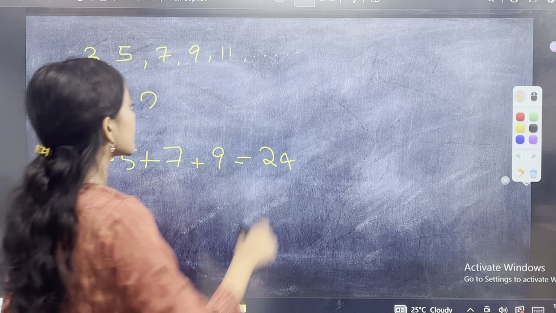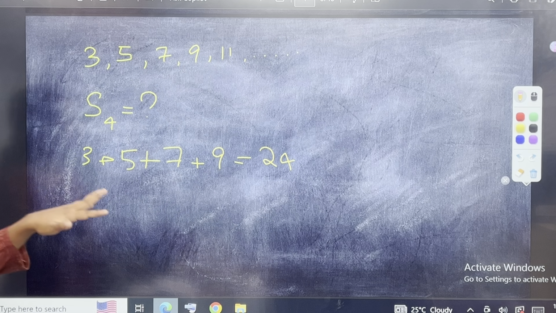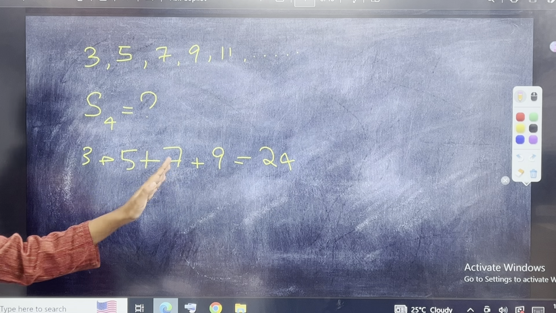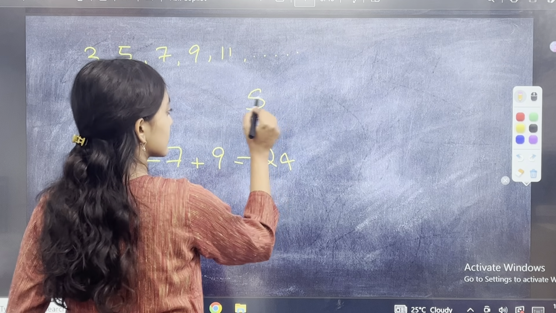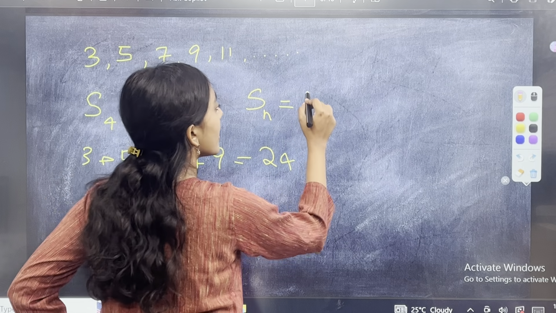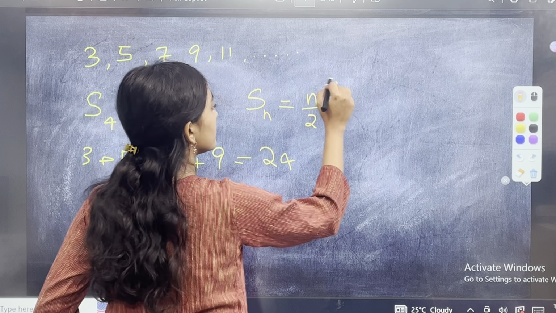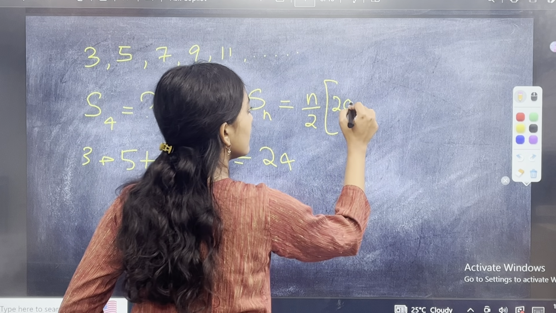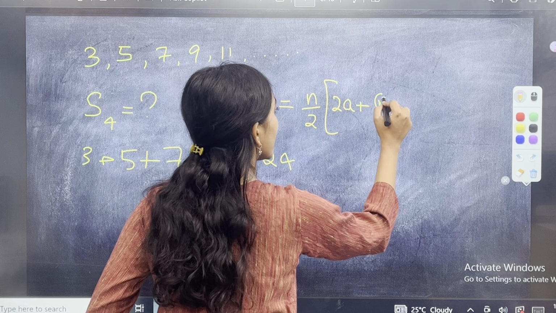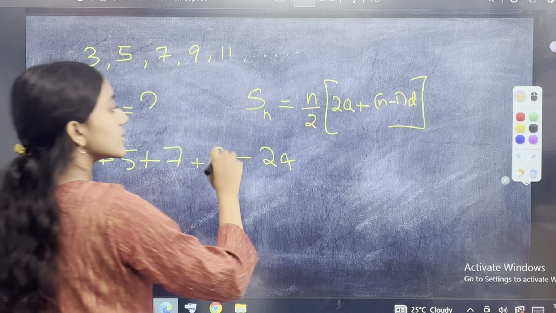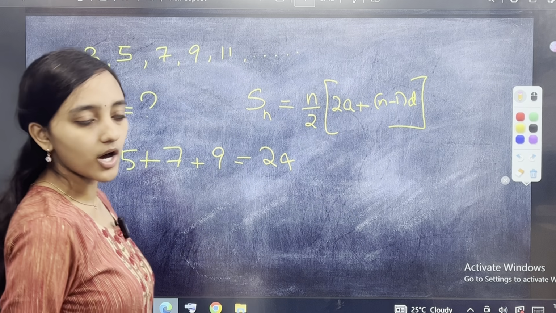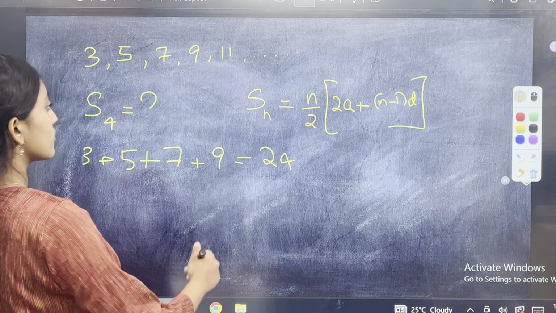24. Now if I want to find S4, there is a formula, because otherwise such simple answer numbers won't come. So the formula for Sn will be n by 2 into 2a plus n minus 1 into d. This is the formula of the sum of the series of an arithmetic progression. Let us substitute and see.